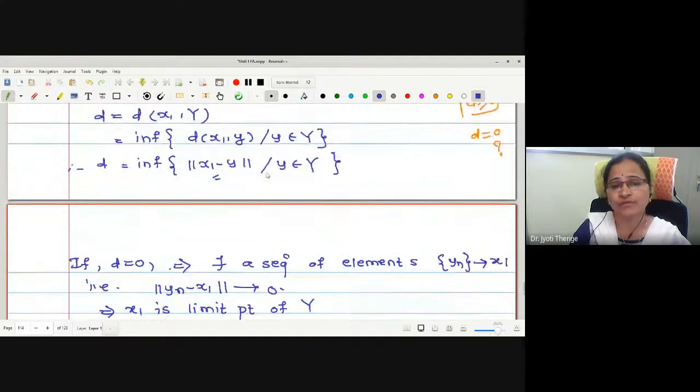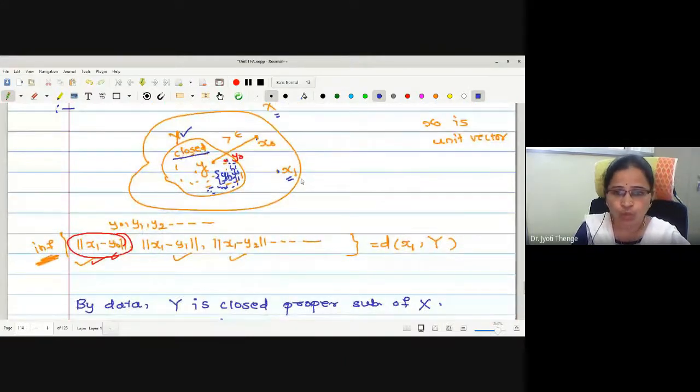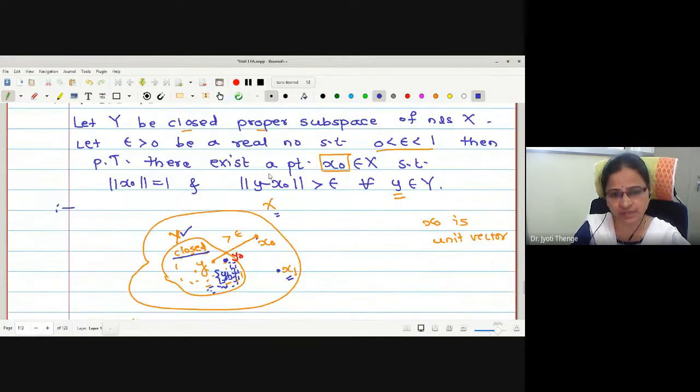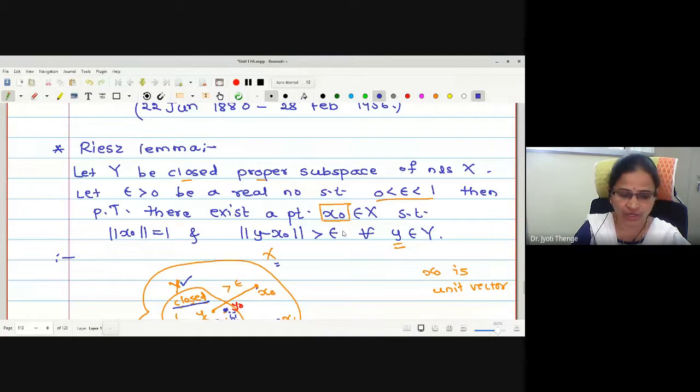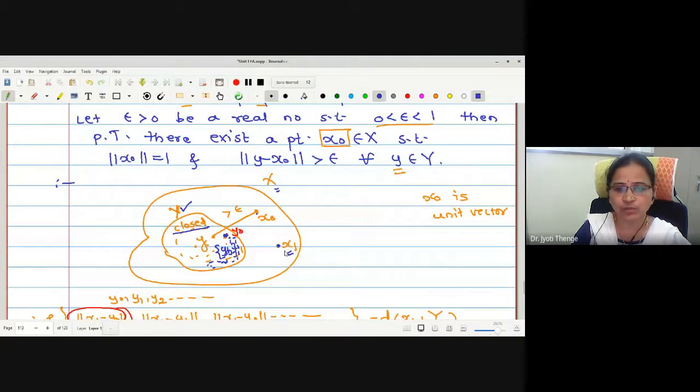Now we have fixed two points. The first point is x1 in X, and now we have fixed y naught in Y. With the help of these two points, we will define a vector, say x naught. The vector I am going to define is x1 minus y naught.